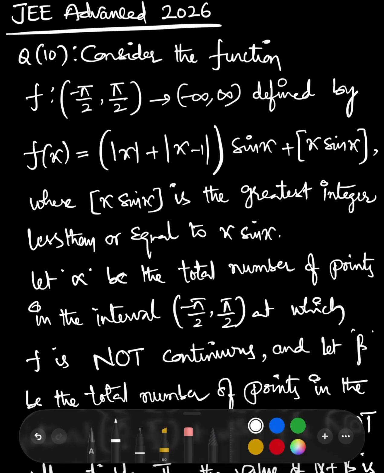Hi students, today we will discuss a problem on continuity and differentiability which is given in Advanced exam 2026. Coming to the question, consider the function f mapping the open interval (-π/2, π/2) to (-∞, ∞) defined by f(x) = (|x| + |x − 1|) sin x + [x sin x], where [ ] is the greatest integer function, right?